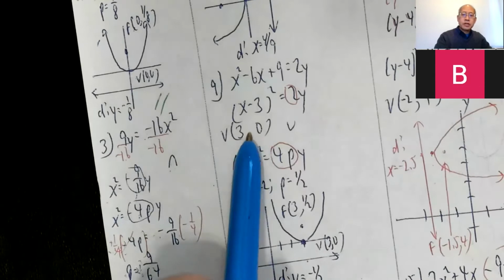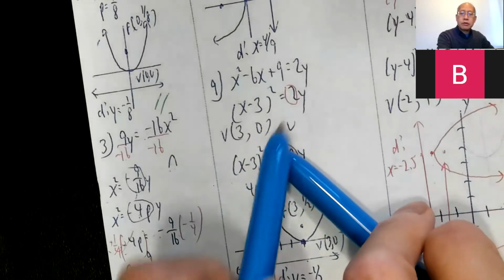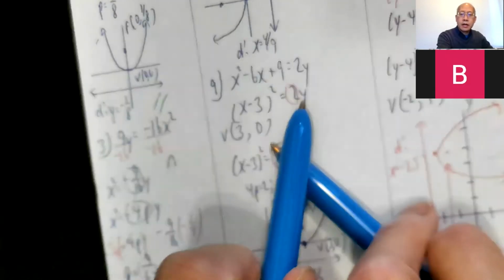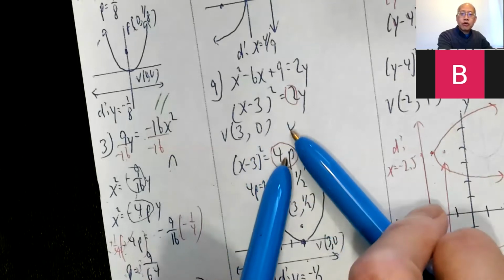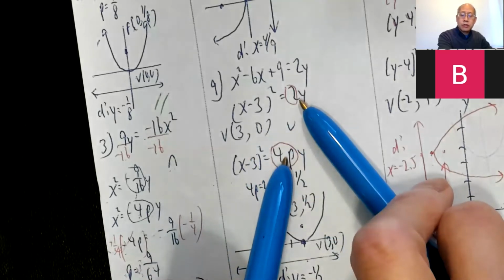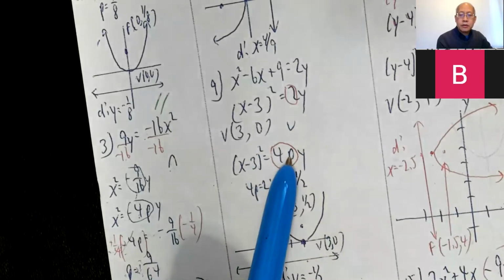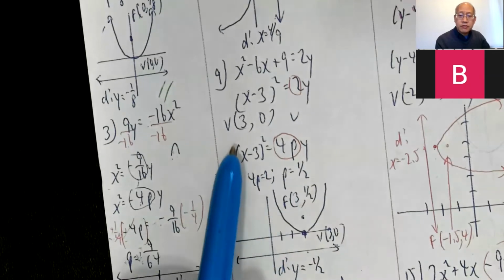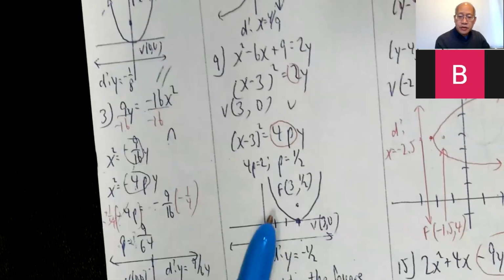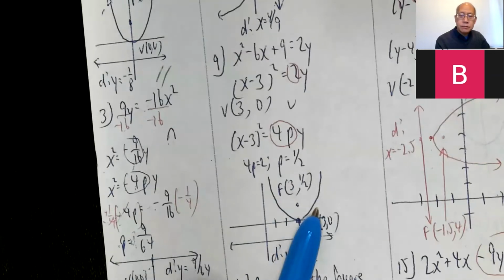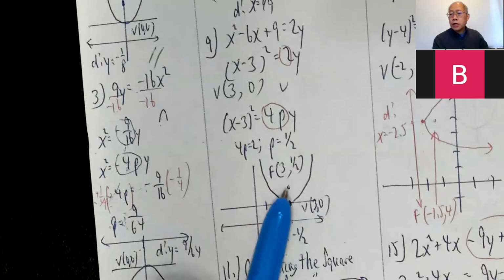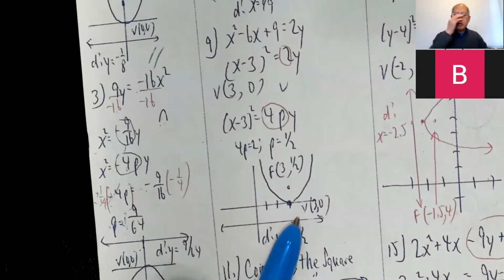Now I have to force this to look like (x minus 3) squared equals 4py. So 4p is equal to 2. Solving 4p equals 2 means p is a half. So my focal distance is 1/2. Starting from the vertex, which in this case is offset to (3, 0), I know it's opening up. So I go half a unit up, half a unit down.